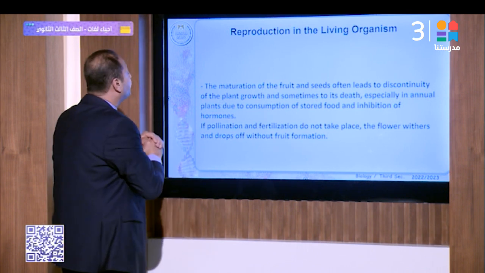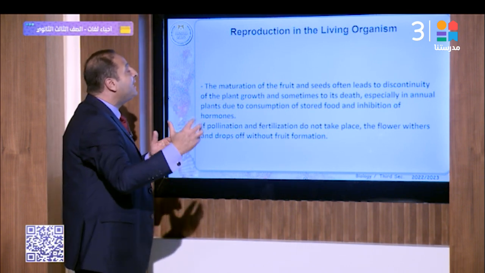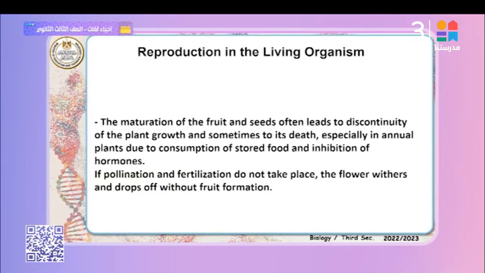That's right. Sometimes it leads to death, especially in annual plants, due to consumption of stored food and inhibition of the hormones. If pollination and fertilization don't take place, the flowers wither and drop off without fruit formation. Okay? That's right.